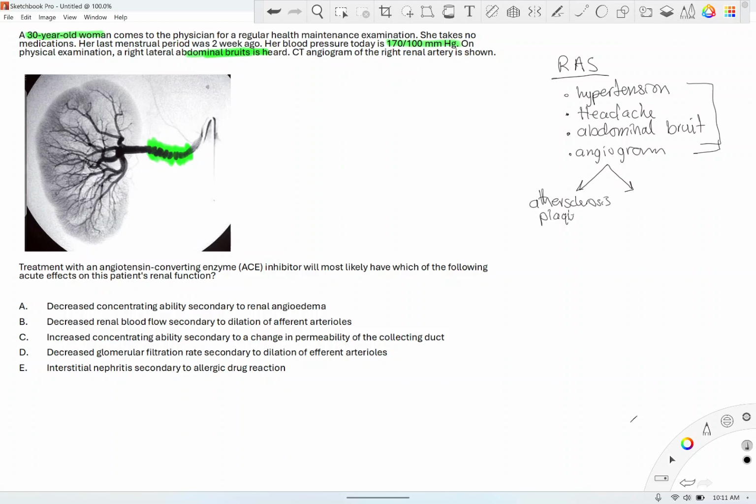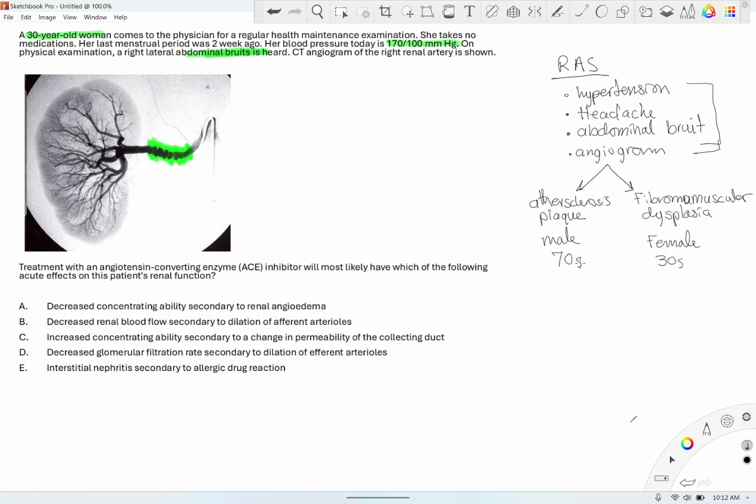And the next one is fibromuscular dysplasia. So these are two most important causes. Fibromuscular dysplasia is almost always in females that are young, in their 30s. Atherosclerosis, male or female, doesn't matter, but mostly in men. For the purpose of USMLE, they will give you a male in this case, and they're usually in their 70s, elderly.